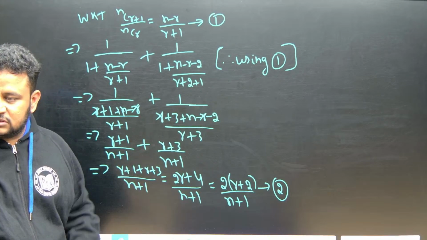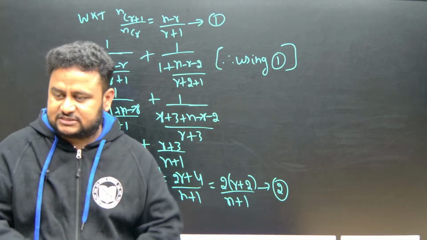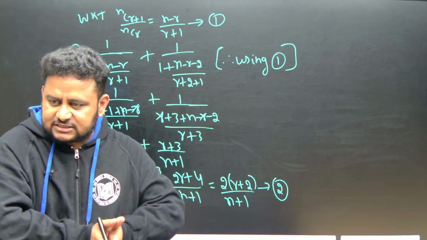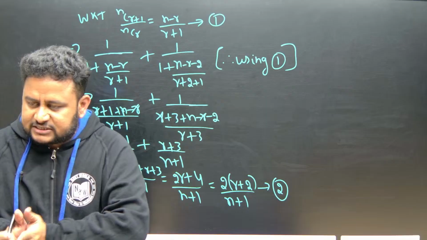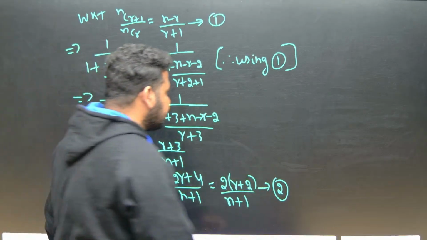Now what will I do? Sometimes you can take LHS and get to RHS. Sometimes you can take RHS and get to LHS. Sometimes you have to simplify LHS and then take RHS, simplify RHS and then equate it. Now I will take RHS. Okay, let us take RHS.